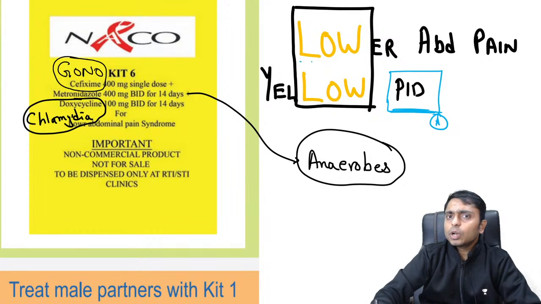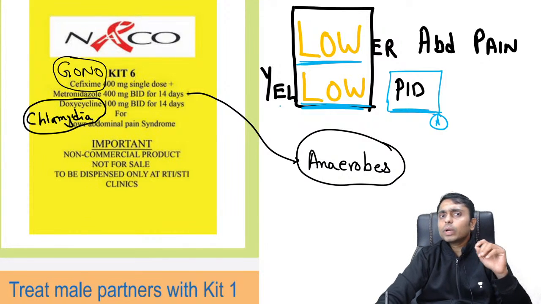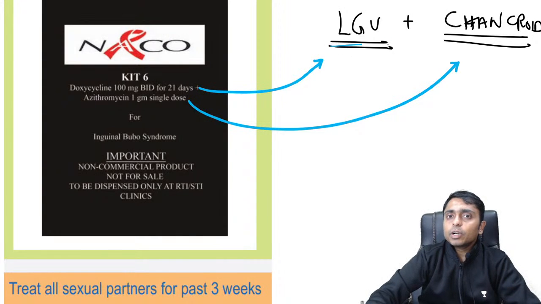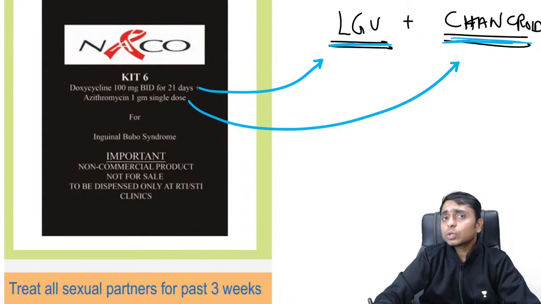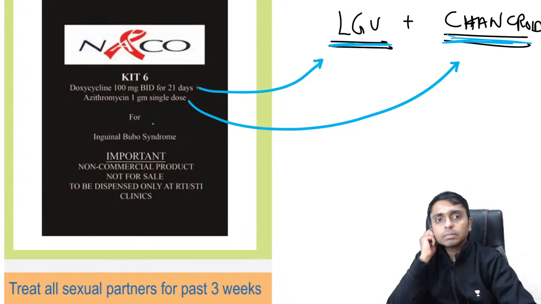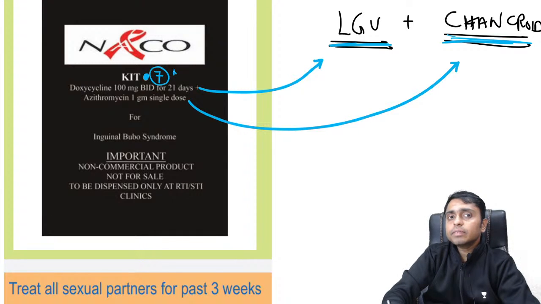So you can remember lower abdominal pain is the yellow kit, and with the mnemonic you can remember yellow is kit 6. Okay. In the treatment of buboes, we have kit 7, which is black in color. To combat LGV, we have doxycycline, and to deal with chancroid, we have azithromycin 1 gram single dose. This is taken from the website, so you can see the number here is given wrong. It is kit 7, which is black in color.